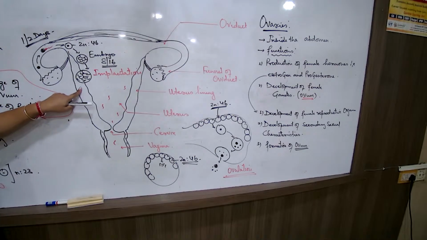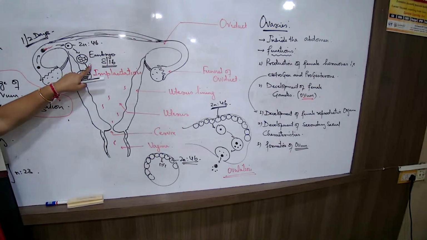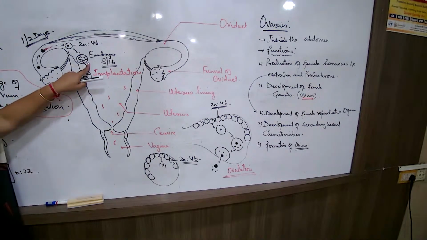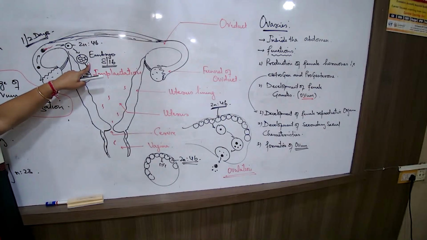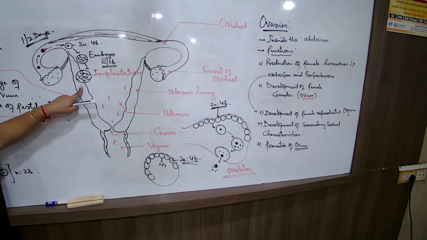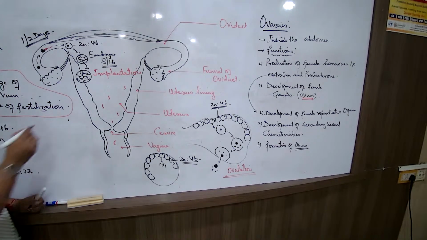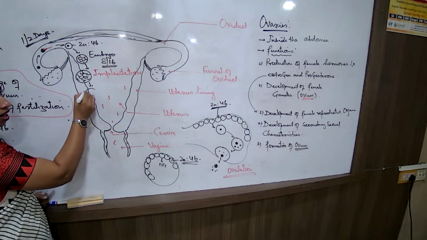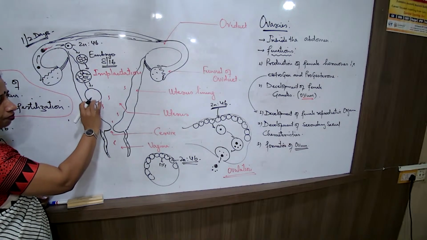Why is this process needed? The developing embryo's nutrition is running out. Whatever nutrition there was is now finishing. If it does not make contact with the female body, it will die out. So implantation should happen within about 10 to 12 days of fertilization. Now that implantation has happened, what is next? This entire outer covering of the embryo.